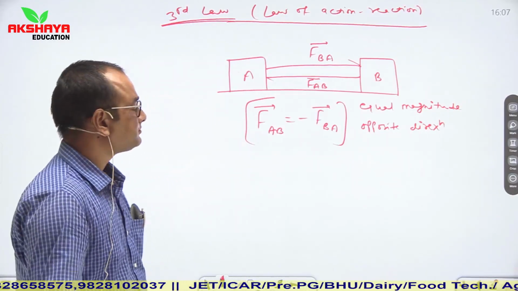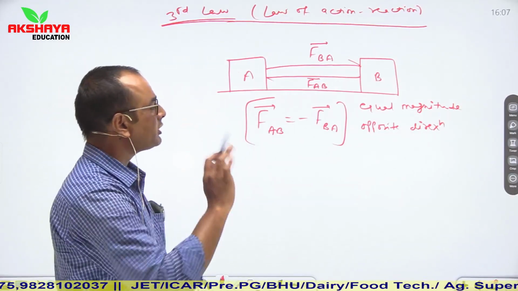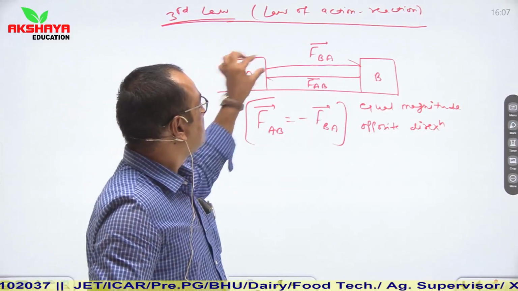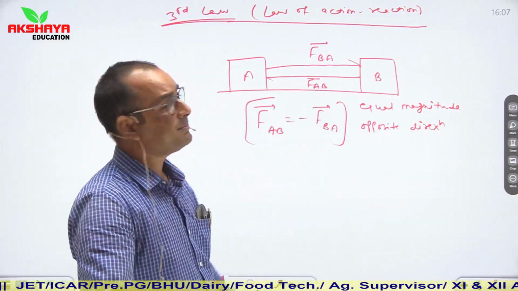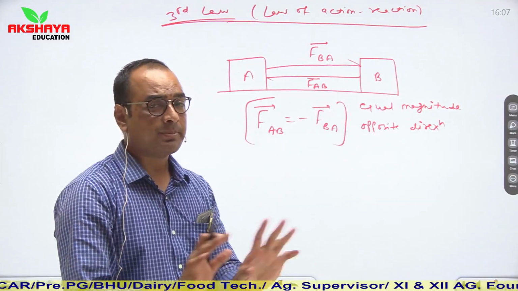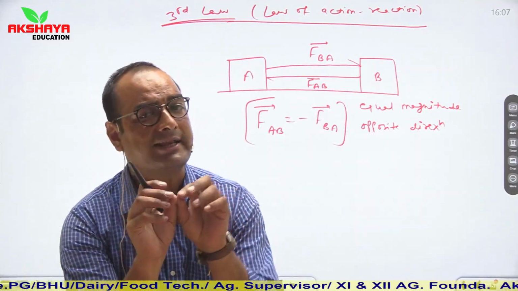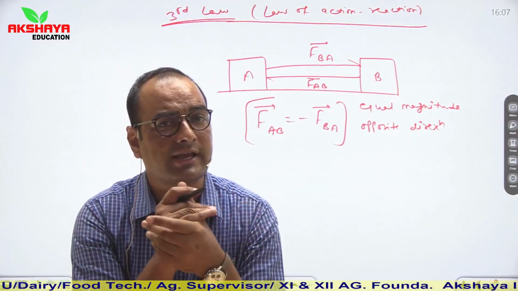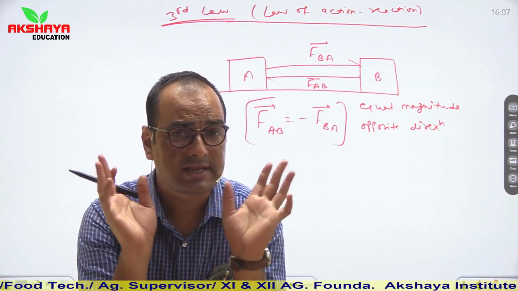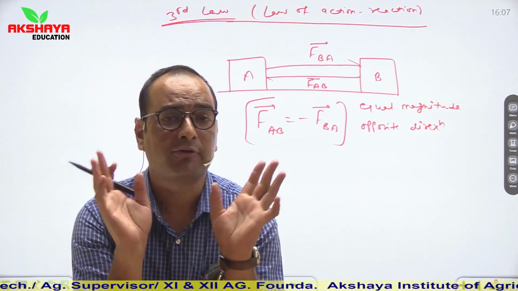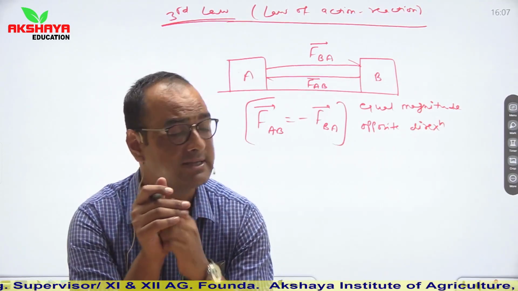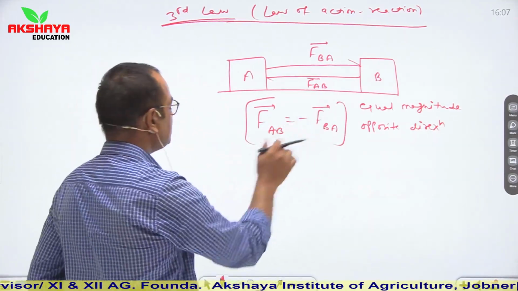One more thing, it is not compulsory that FBA is action or FAB is reaction. Simply, if there are two forces, then consider any one force as action, then another force becomes reaction. If any one force is reaction, then another force becomes action. So this is the concept.